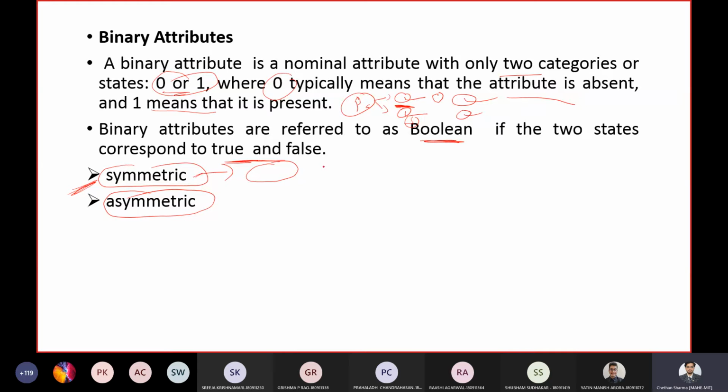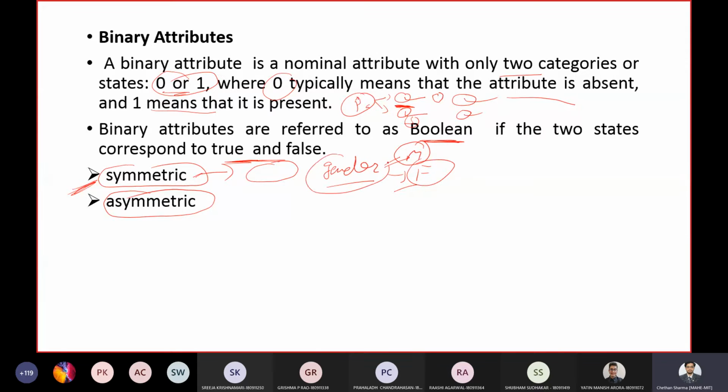For example, gender, male and female. Both are equally important. You cannot say male is more important or female is more important.